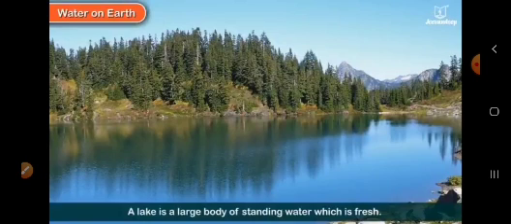So the water in the rivers is flowing water, whereas in the case of pond and lake, these are also fresh water bodies, but they are still water bodies. As we know, lakes are water bodies which are surrounded by land. So the water in the lake does not flow. That is why it is called still water, means रुका हुआ पानी. हम इसको रुका हुआ पानी कहते हैं.